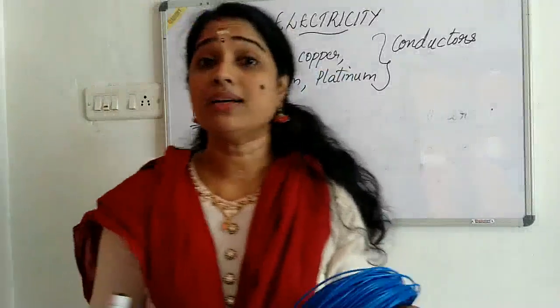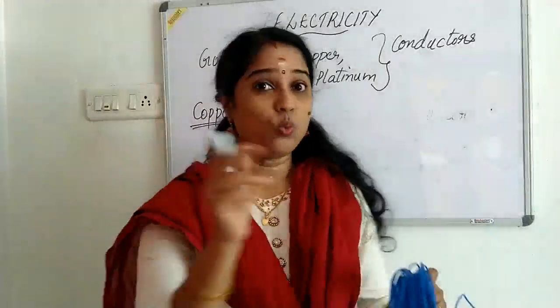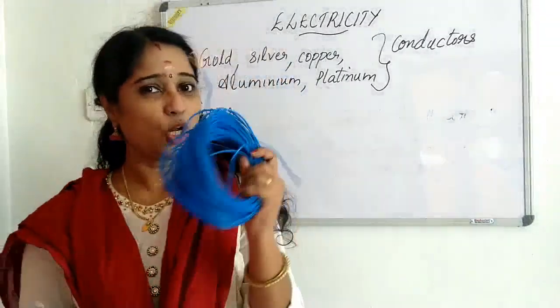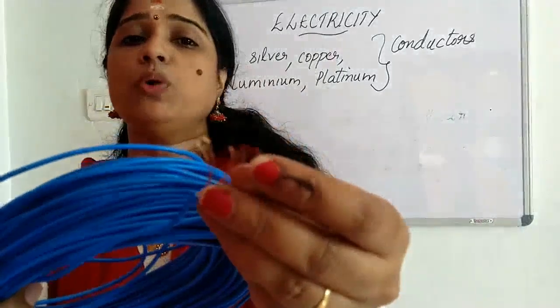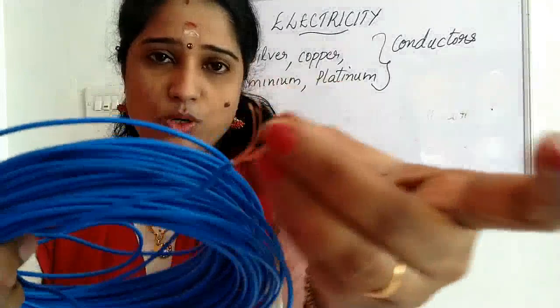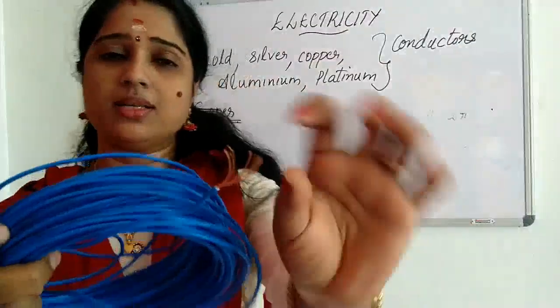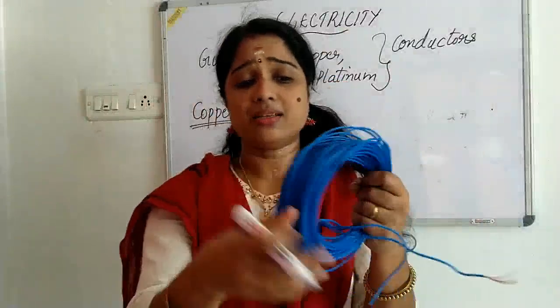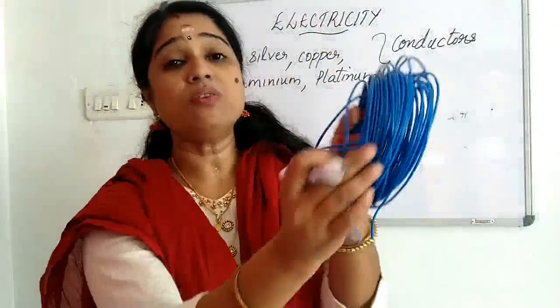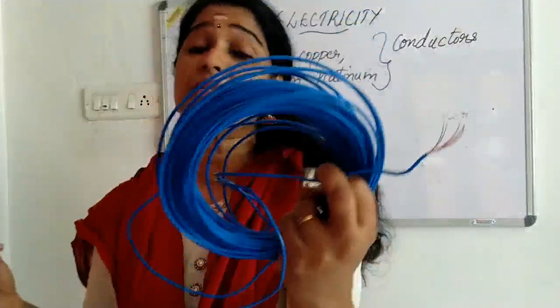So the electrical wires are almost always made up of which type of metal? It is copper. You can see it here, this is the copper wire. Clear? Almost all electrical wires are made up of copper. And you can see that this wire is covered with plastic.